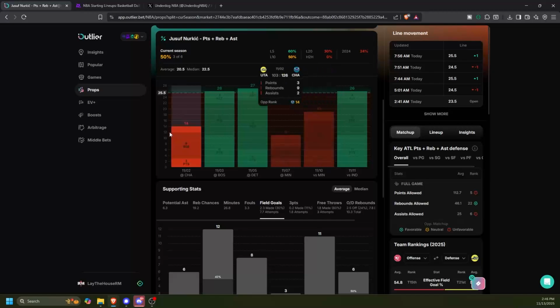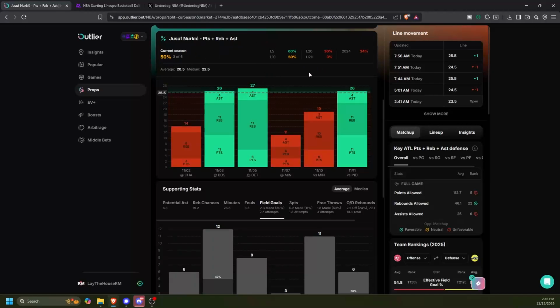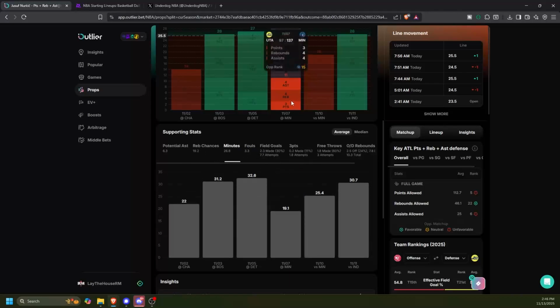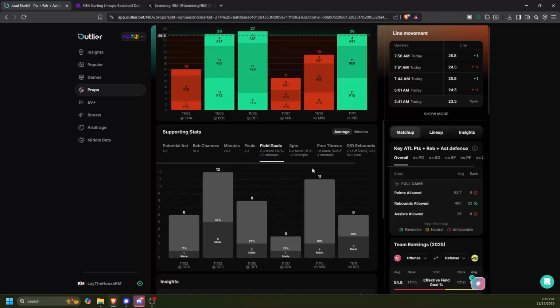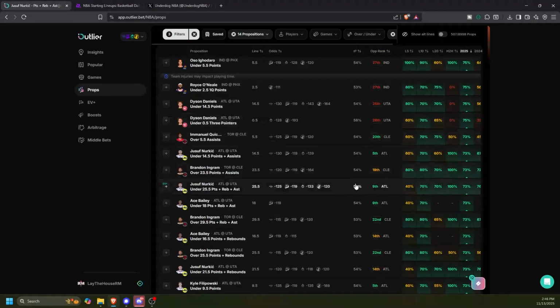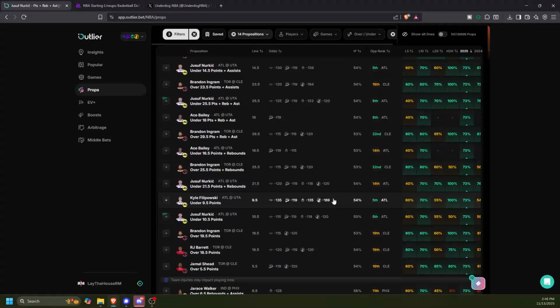But these are just the things you have to consider. You have to figure out why these players went over or under in a certain situation and what led to it. Yes, he played 30 minutes, but why did he play 19 minutes here? Was it because of foul trouble? Was it because of the score? Why did he go under this game when he played 25 minutes? Well, he shot 2 of 11. So these are just all the things that go through my head as I'm going through everything.